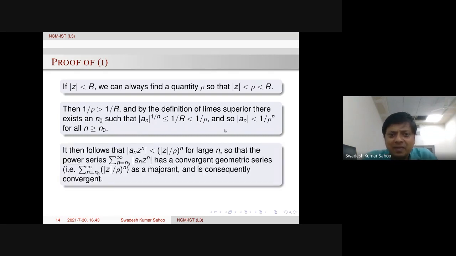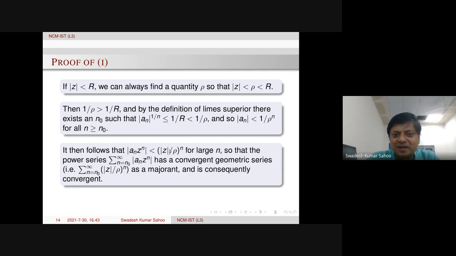Now you see, we come to the original terms in the power series, an z power n. We take the absolute value, because we are going to prove absolute convergence. Then modulus of z is there, and modulus of an is less than 1 over rho power n. So therefore, mod z over rho whole power n appears for large n, bigger than or equal to n naught. Then, if we take the comparison test, the right hand side series is actually convergent, because mod z by rho is less than 1.